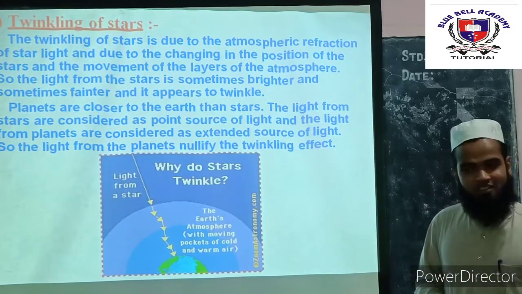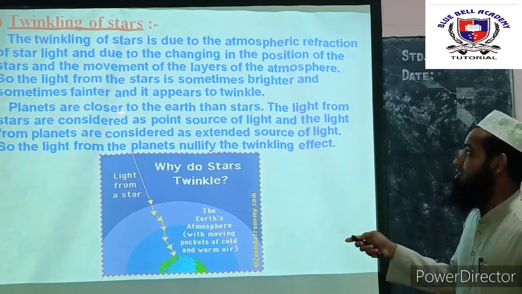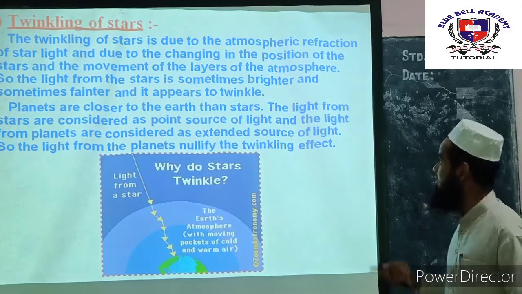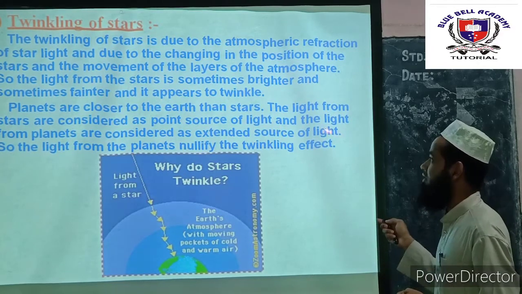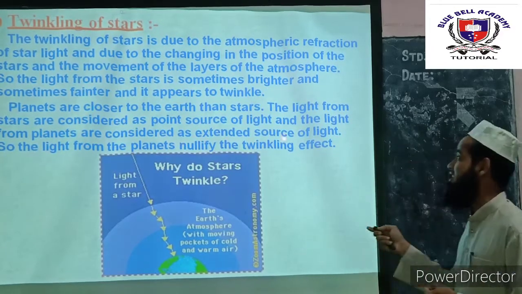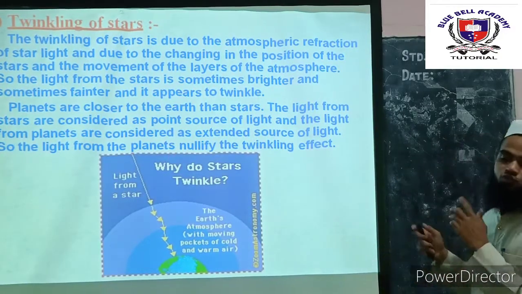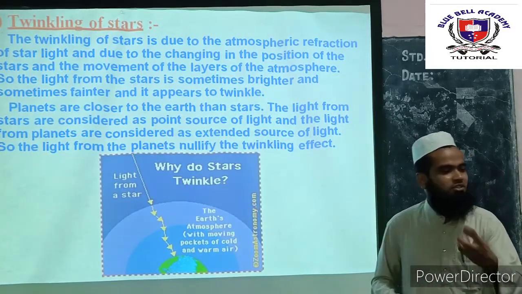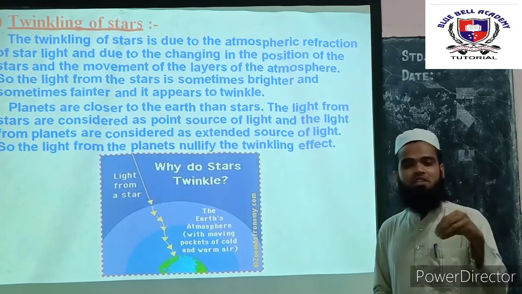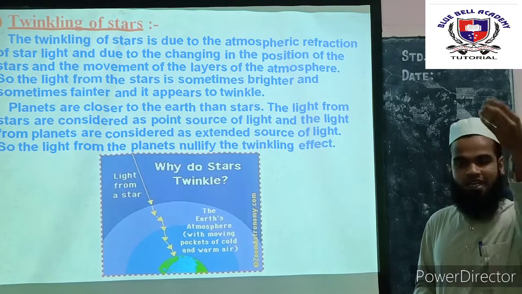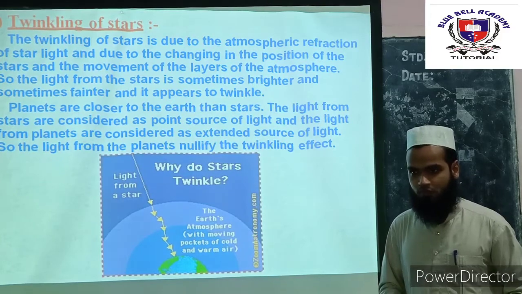So what is the reason that planets do not twinkle? They will ask this question for 2 marks. Planets are very much closer to the Earth than the stars. The light from the stars is considered a point source of light, and the light from the planets is considered an extended source of light. So the light from the planets nullifies the twinkling effect. Planets don't have their own light. They are a collection of sources of light. And because of the collection of sources of light, when that light reaches us on the Earth, it nullifies the twinkling effect. Did you get it?